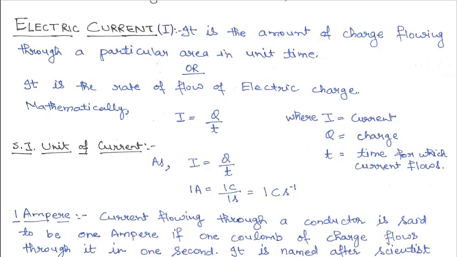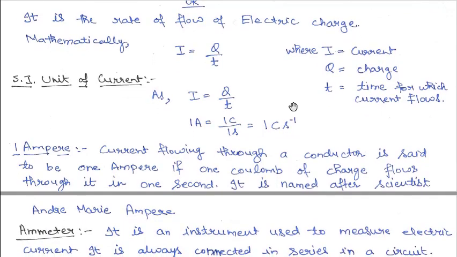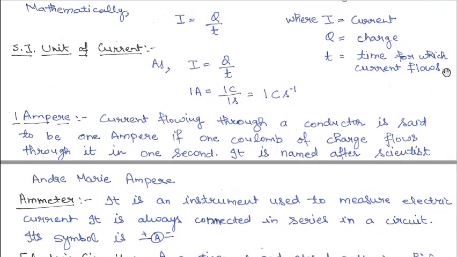Now what is the SI unit of the electric current? Whenever we have to find any SI unit, we will first write the formula. So we will use the formula I is equal to Q by T. To find the unit of current, we will put the value of Q and T as 1. So if we take the charge as 1 coulomb and take time as 1 second, then this current will automatically become 1 ampere. So what is 1 ampere?